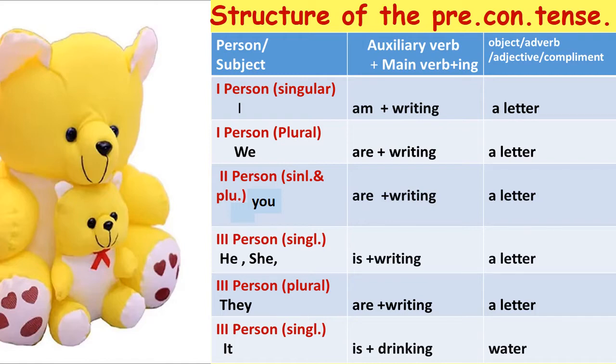First person plural we is given, the verb is are writing. Object is a letter. We are writing a letter.